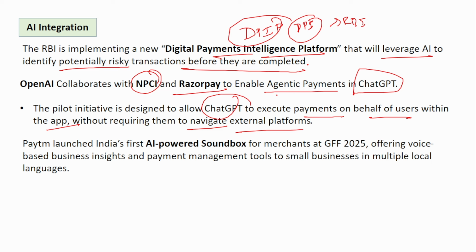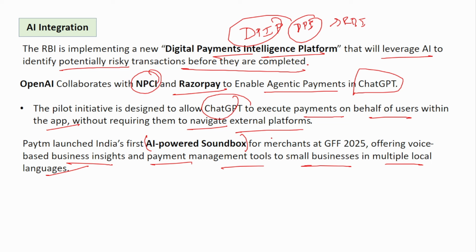Next is Paytm launched India's first AI powered soundbox for merchants, offering voice-based business insights and payment management tools to small businesses in multiple local languages. So you might be wondering, already soundbox is there. What is new about this? So this is AI powered soundbox. Generally, what does the soundbox do? When a credit comes, it tells the amount of credit. Okay, received a credit of 430 rupees, right?